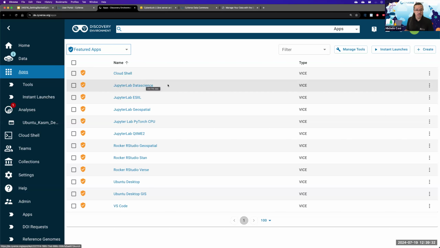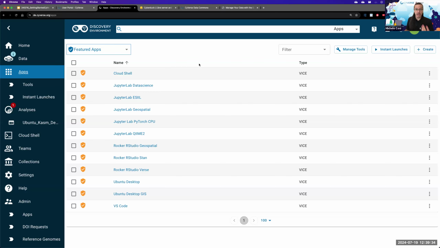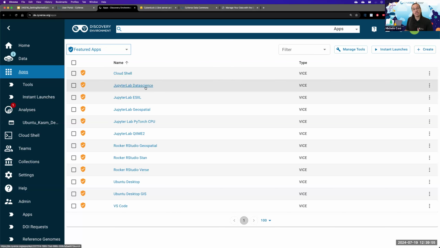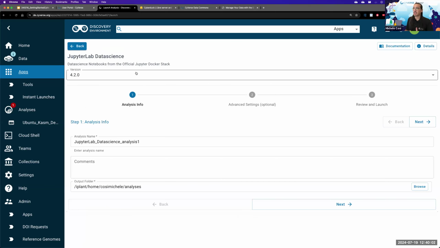With a commercial computer today, let's say that you're buying a new MacBook, you can probably choose between 8 gigabytes and 16 gigabytes, and maybe 4, 8, or 16 cores. And that's not enough when you want to do science. You need a lot more RAM, and sometimes you need a lot more cores as well. And that is what CyVerse allows you to do. Let's say that you want to start a Jupyter Lab. I'm going to start a Jupyter Lab data science.